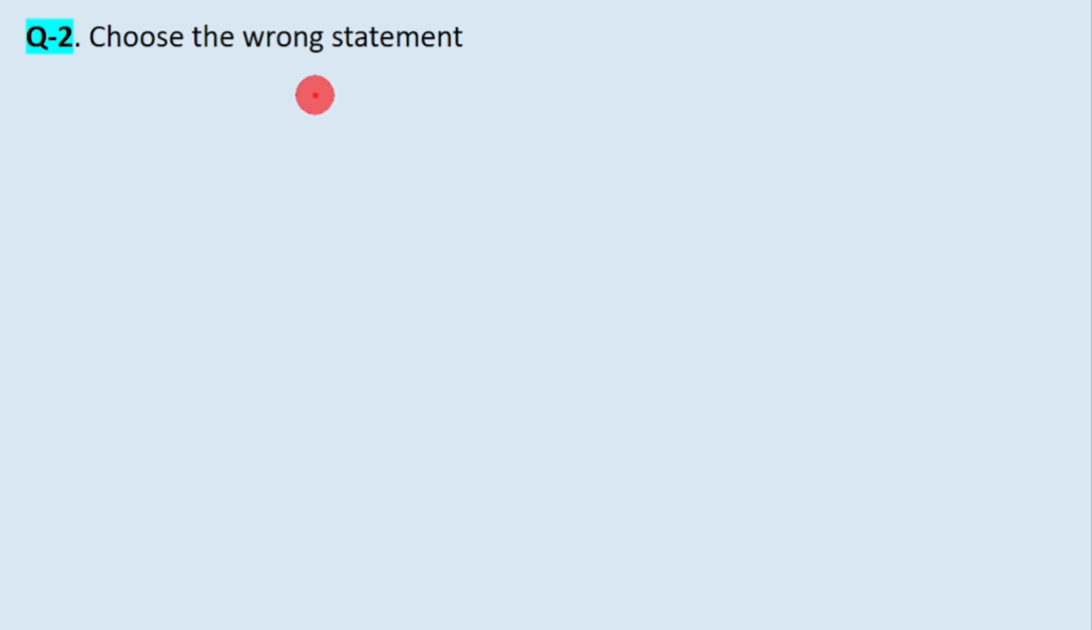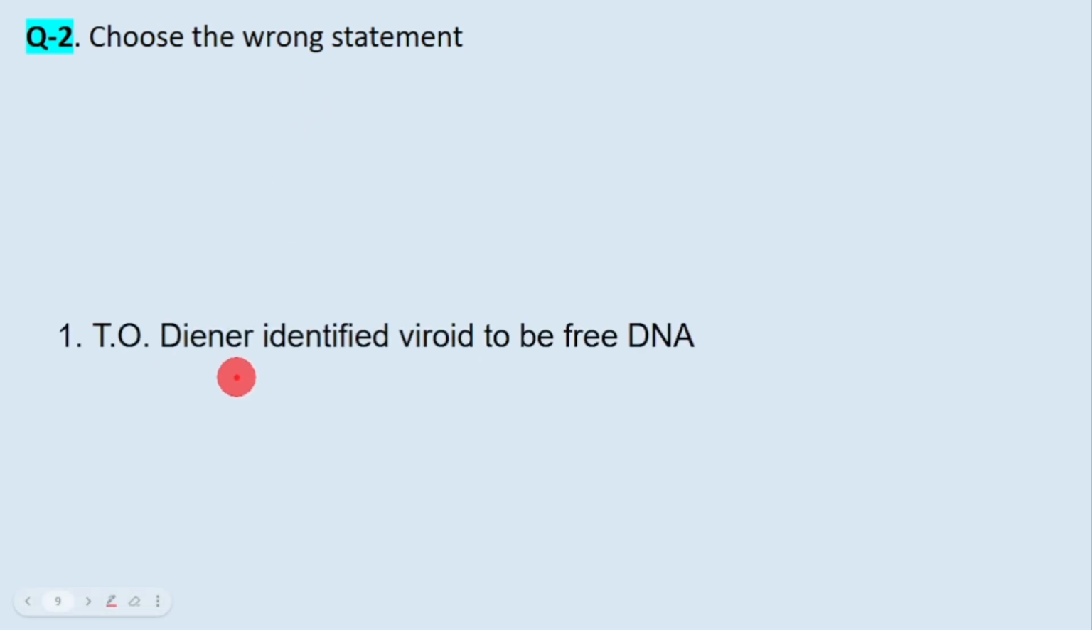Choose the wrong statement. Diener identified viroid to be free DNA. He identified viroid, but they were not free DNA, they were free RNA. So looks like we have the answer. This is the wrong statement. Therefore, this is the answer of the question.